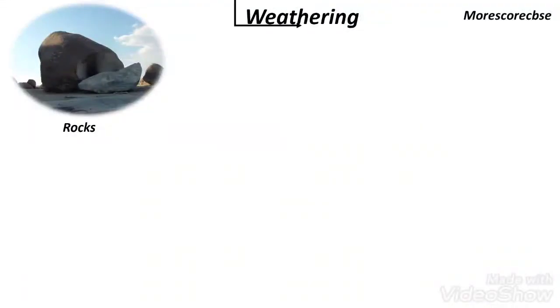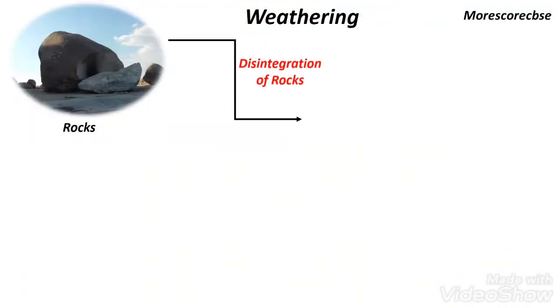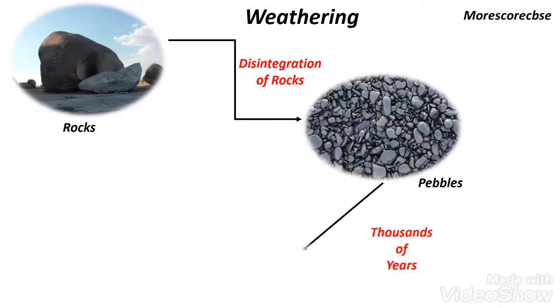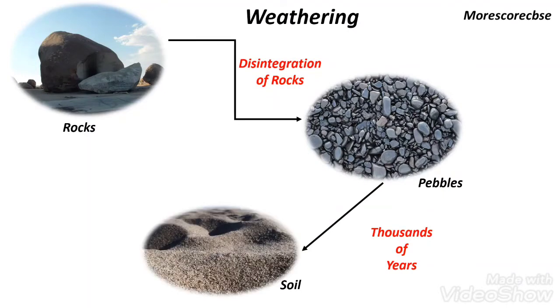Now, let us see how soil is formed. Soil is formed by disintegration, that is breaking of huge rocks first into pebbles and finally into grains of soil. This process is called weathering. It takes thousands of years to form an inch of soil.